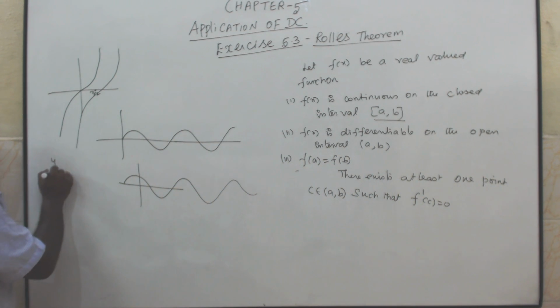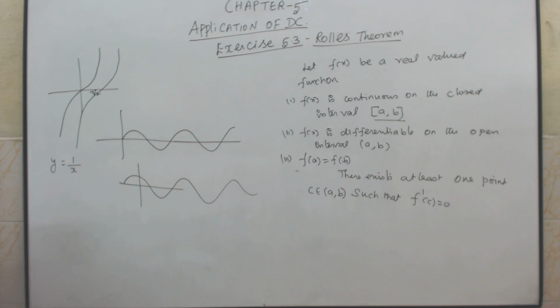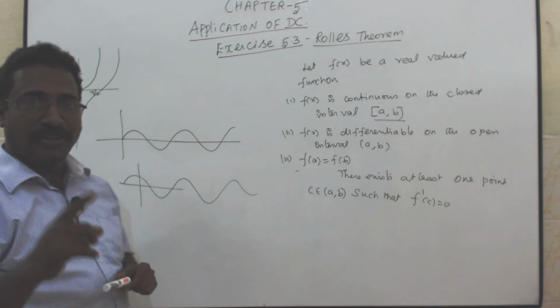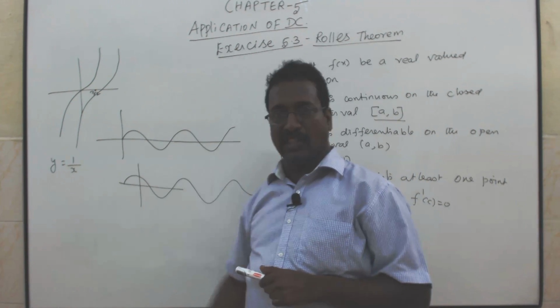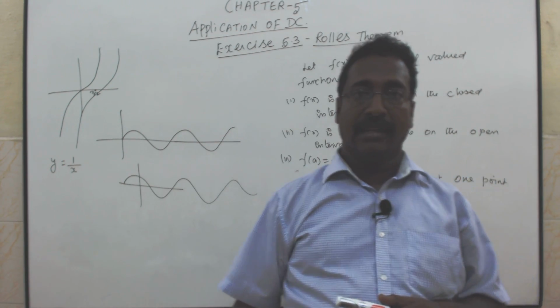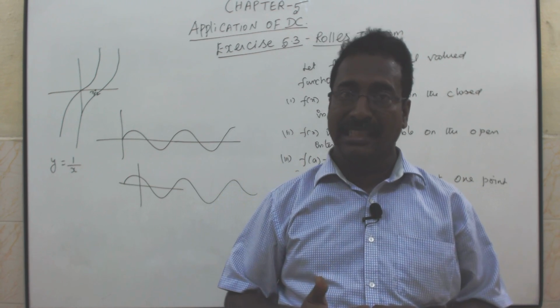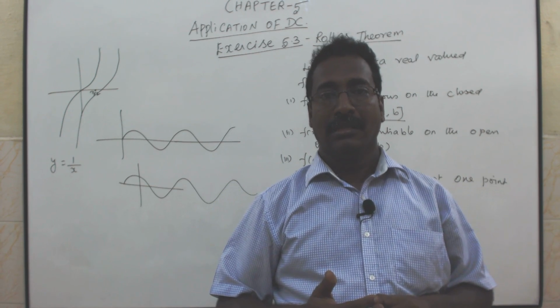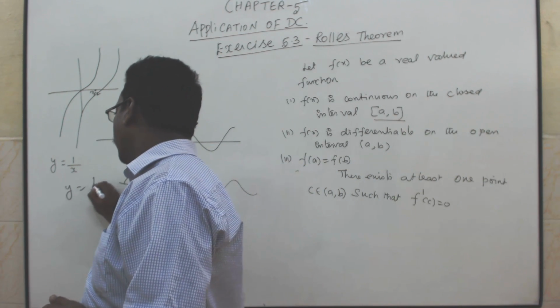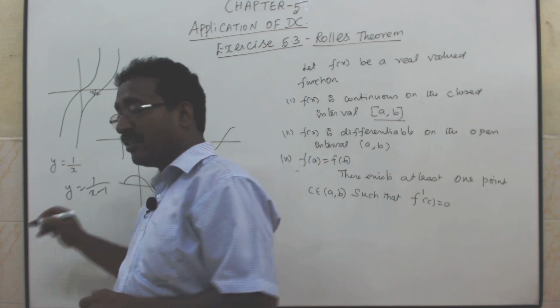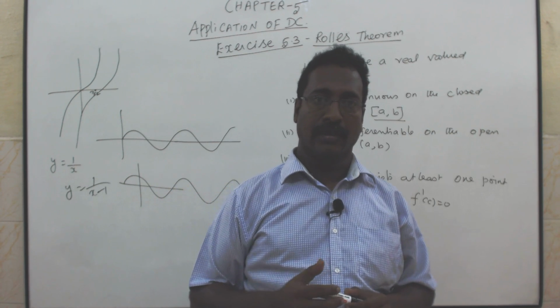Suppose y is equal to 1 by x. So xy equal to 1, rectangular hyperbola never touches the axis. When we put x is equal to 0, any number by 0 is infinity, the curve does not exist at x is equal to 0. Suppose if we consider y equal to 1 by x minus 1, it is not continuous at x is equal to 1.